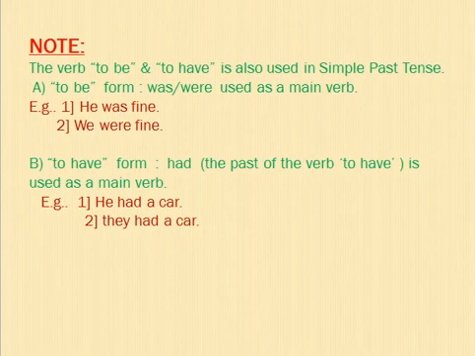If these auxiliary verbs, three remember, was, were, had, they are coming at the place of verb, then it is simple past tense. Like I taught in the present tense, you check my video. We use do, does, right? But if is or am, has, have is coming at the place of verb, then it is simple form. Here also see the verb to be, to have is also used in the simple past tense. To be form means was, were, used as a main verb.